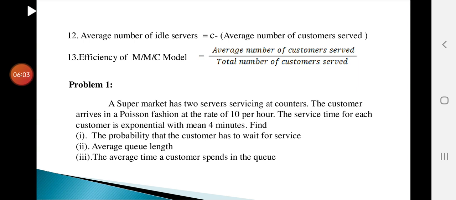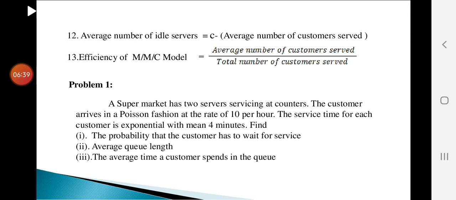Find, first subdivision, the probability that a customer has to wait for service. It means that particular customer has to wait for getting service, so the customer should be in the queue. Second one, the average queue length. And third, the average time a customer spends in the queue. So for the third subdivision, we have to find out WQ.